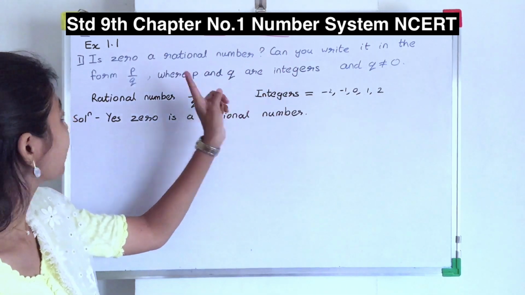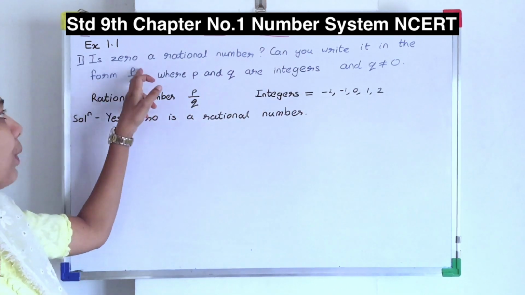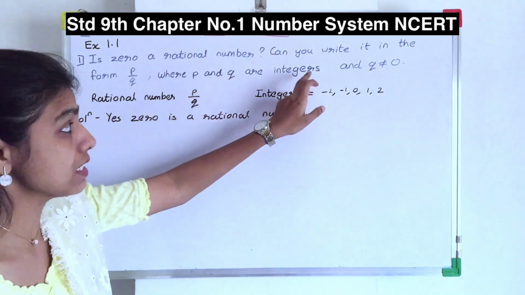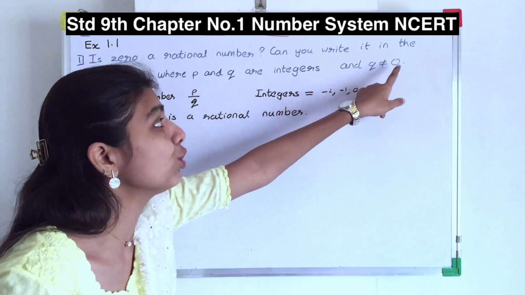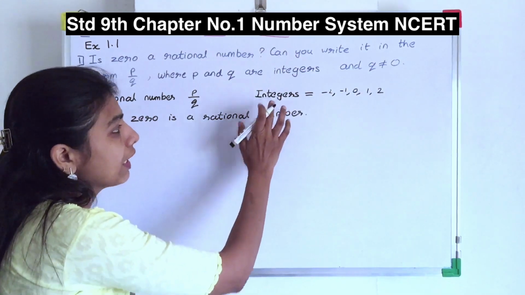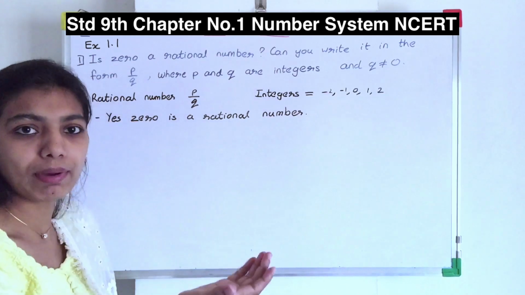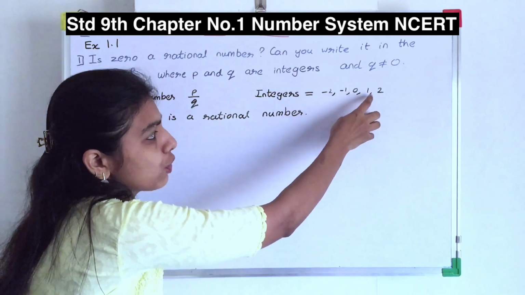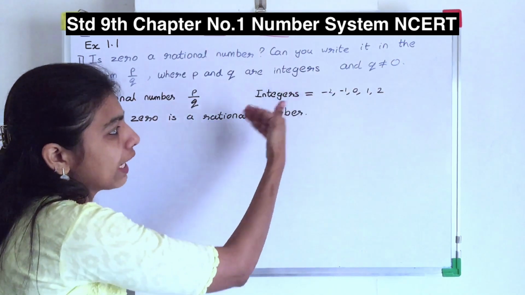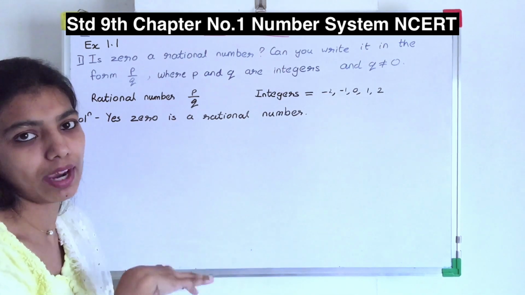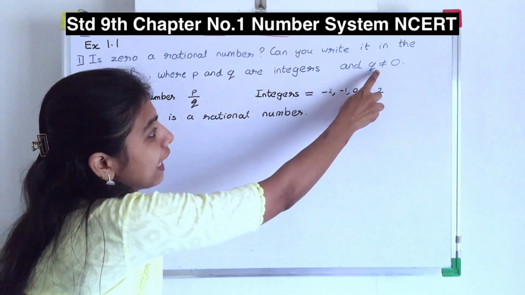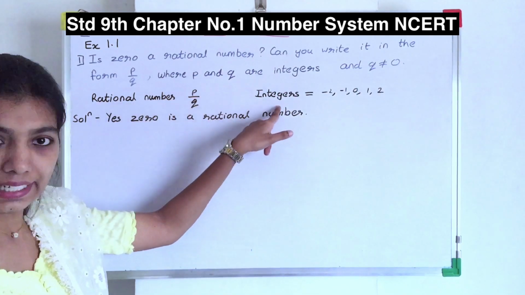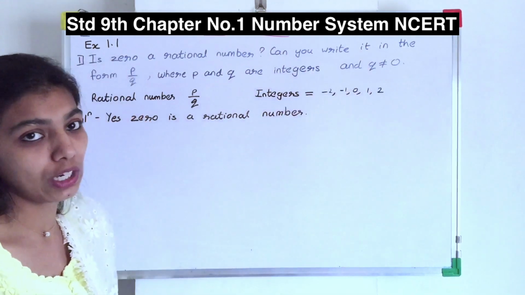Now what they have told you is, can we write any number in the form P upon Q, where P and Q are integers, and they have also given one condition along with it, that Q should not equal to 0. What are integers? Integers are like numbers on the number line, the negative as well as the positive numbers, like minus 2, minus 1, 0, 1, 2, 3 and so on. Same way on the negative side also I can write minus 8, minus 5, minus 4, anything. Yes, but what they have told you is that Q should not be equal to 0. It means P can be an integer but Q should not be equal to 0.